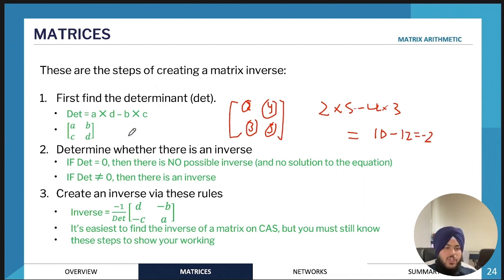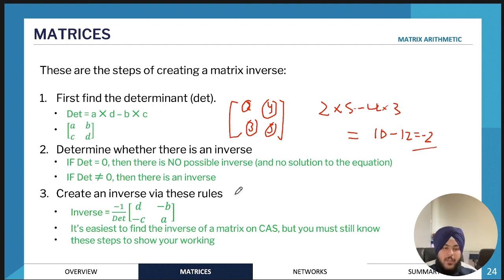Once you've found the determinant, there's two things that you need to identify. The thing that you need to look out for is if the determinant is equal to 0. If the determinant is equal to 0, that means the inverse does not exist, and if the inverse does not exist, that means the equation can't be solved. The other thing is if the determinant is not equal to 0, such as in this case where it's equal to negative 2. That means the inverse can be found, and if the inverse can be found, you will be using this formula.